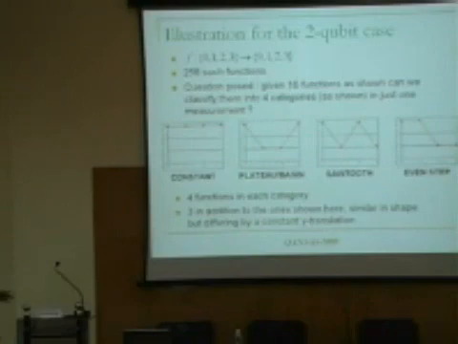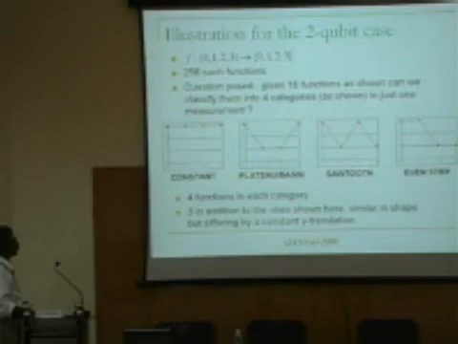So instead of asking the most general question, I will ask a modest question. Look here, I cannot handle 256 functions, but I want to know if I can handle these 16 functions. Can I build a quantum circuit which tells me whether the function is constant or whether it belongs to the plate or basin, the sawtooth category, or the even step? The student Sunil was fond of the word category. He was calling this categorization of the functions. Okay? There is a definite reason for choosing these particular 4 classes. Is that okay? And we will come to that later.